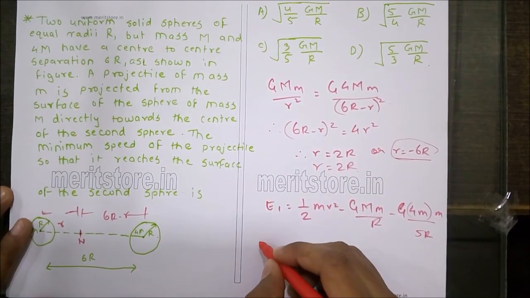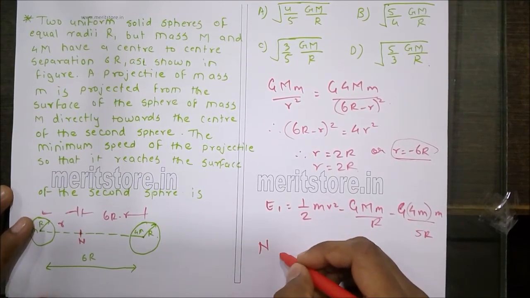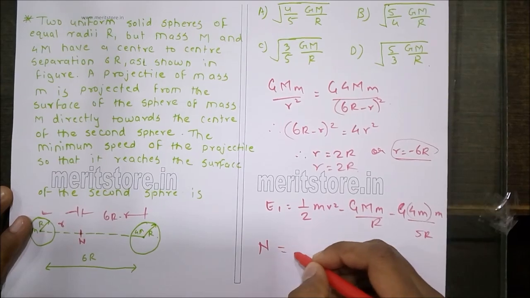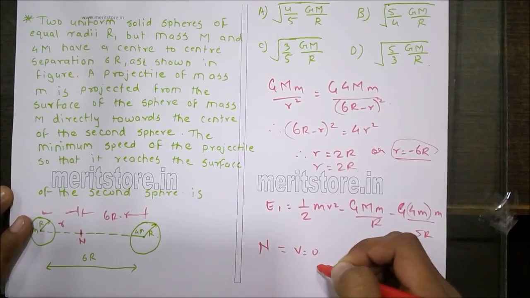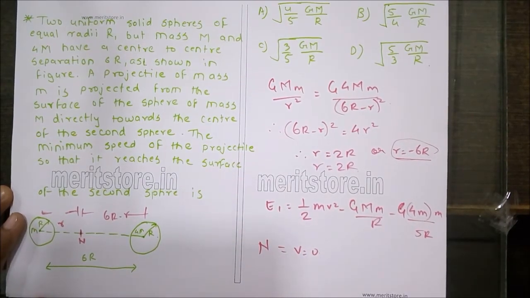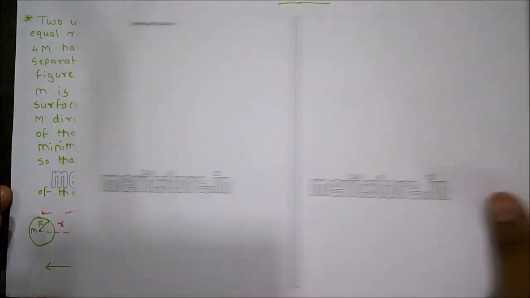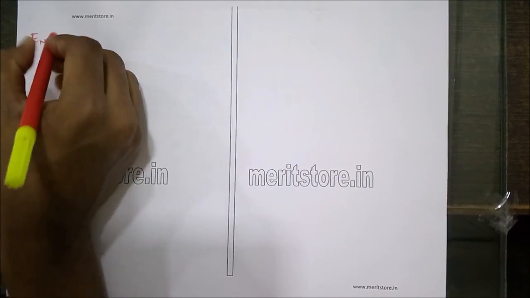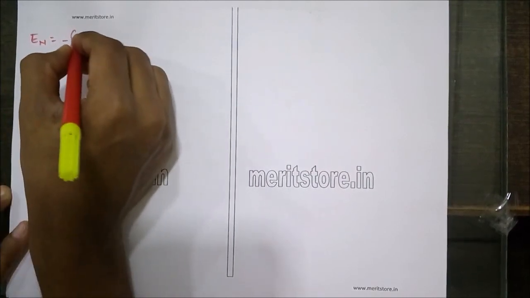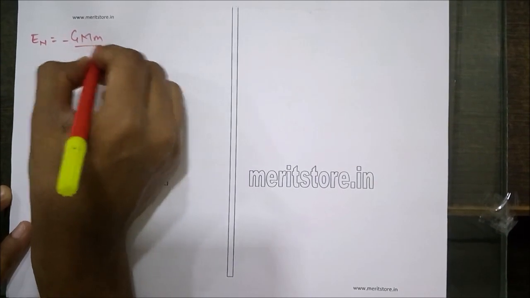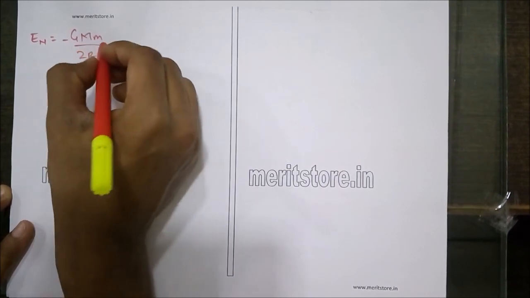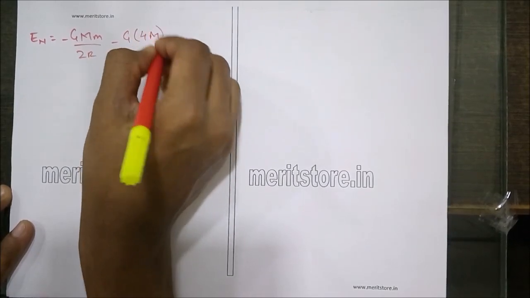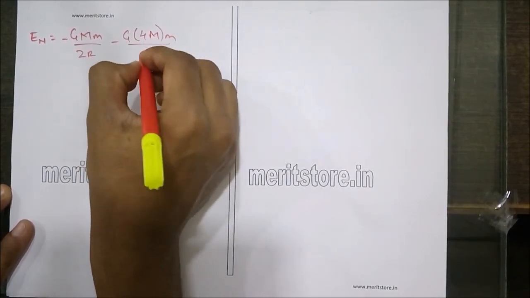Now at the neutral point n, the velocity reaches 0. At the neutral point, the velocity would be 0, and the mechanical energy at the point n is given by En is equal to minus G m times m upon 2r minus G 4 times m upon 4r.